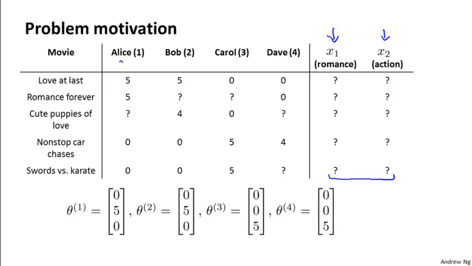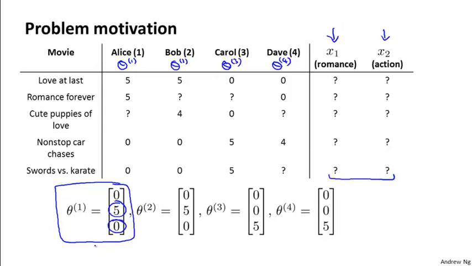So Alice has associated a parameter vector theta1, Bob theta2, Carol theta3, Dave theta4. And let's say Alice tells us that she really likes romantic movies, and so there's a 5 there, which is the multiplier associated with x1. And let's say Alice tells us she really doesn't like action movies, and so there's a 0 there.